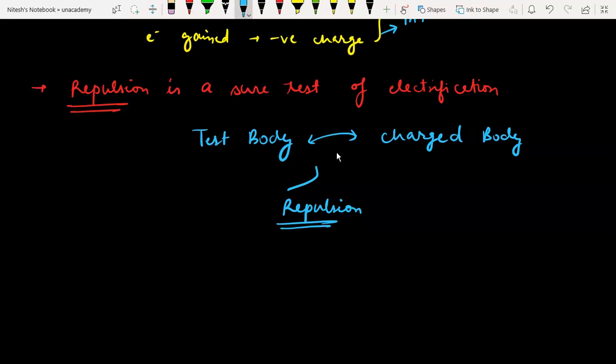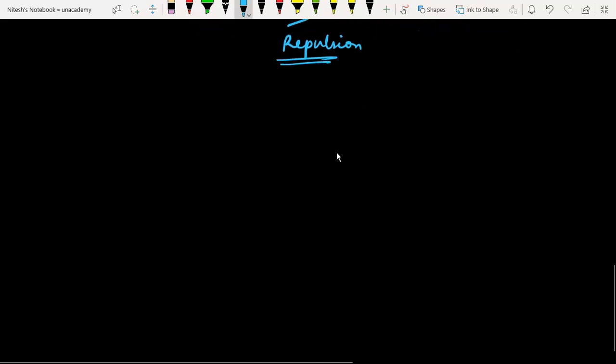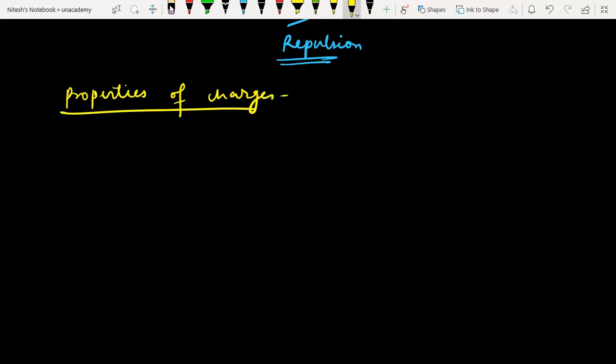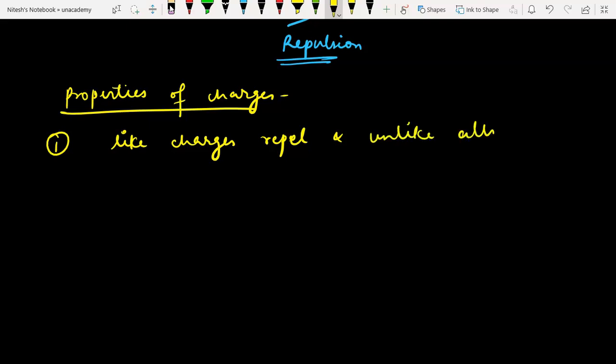Understood? Now moving ahead. Let us talk about the properties of charge. What are the properties of charge? Because we are talking about charge specifically, as this whole chapter is based on charges. So let us first talk about the properties of charge. The first property is very important: like charges attract, no, it's wrong. Like charges repel. I have earlier told you this. So like charges repel and unlike charges attract.